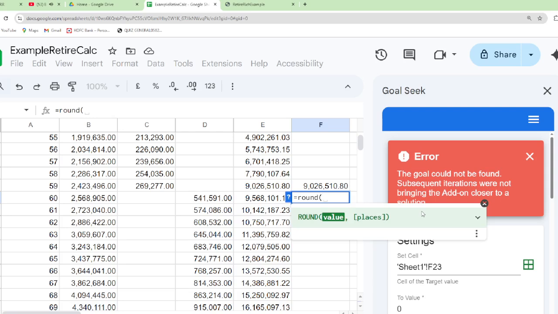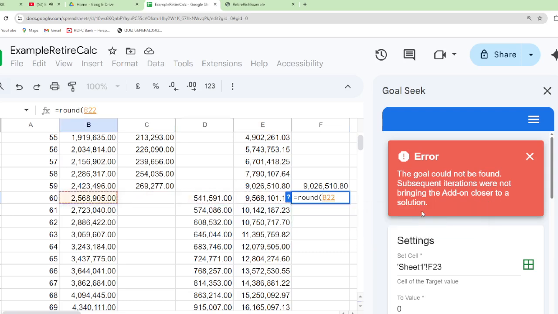Current expenses. Current expenses is here at B22. That corresponds to H60. The balance is B22